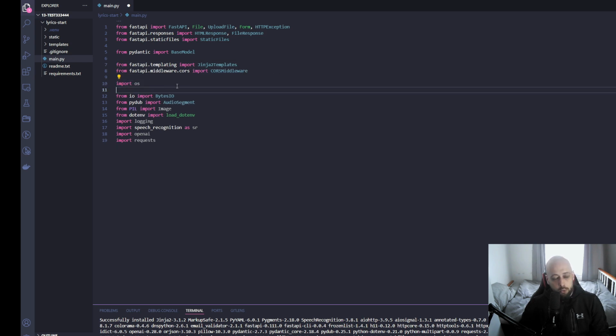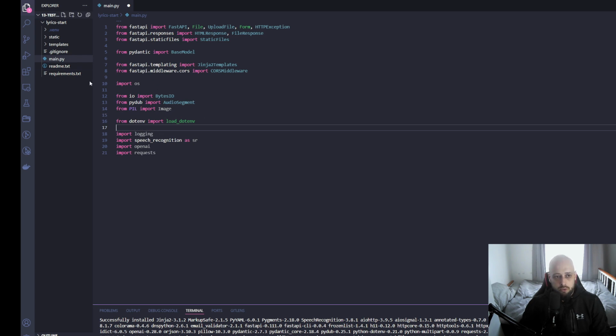OS is to be able to manipulate files, to work with files, because as you saw, we have to upload an audio file from our device. Then the remainder here will just help us work with the image that's displayed and the audio processing. .env is important because we don't want to include any sensitive information by hard coding it in our code, in something that you might push to repo or share with other people. So this is a dependency that will allow us to store it securely.